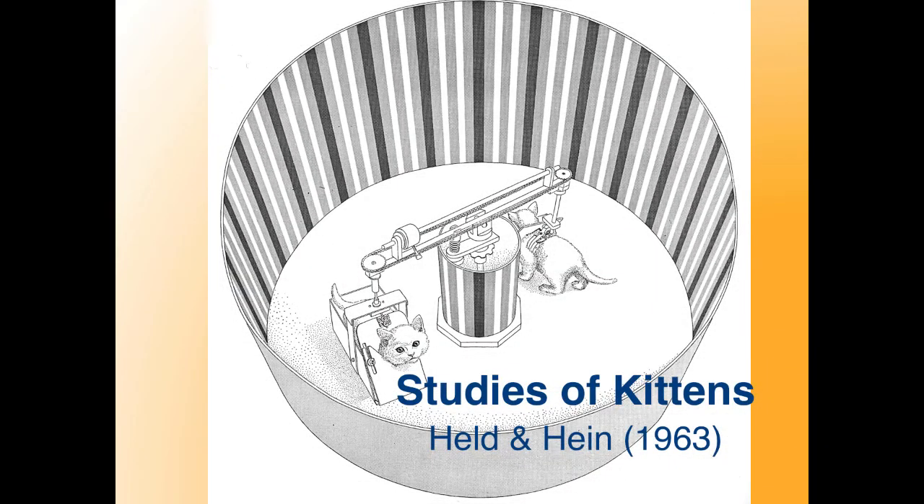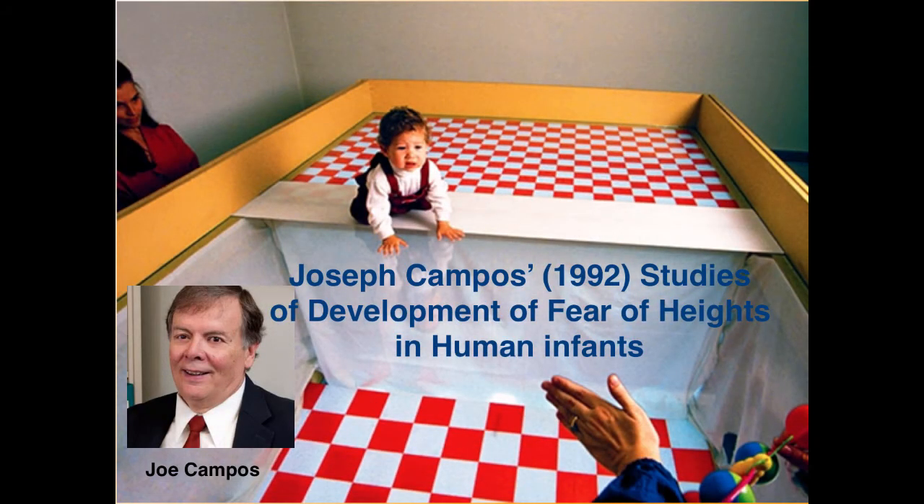Another important feature of the original Held and Hein study was that they experimentally controlled whether the kittens had any experience with walking. By contrast, the kittens in the harness had very little experience with walking. Joseph Campos faced a number of challenges when he attempted to apply Held and Hein's studies of kittens to a study of the development of fear of heights in human infants.